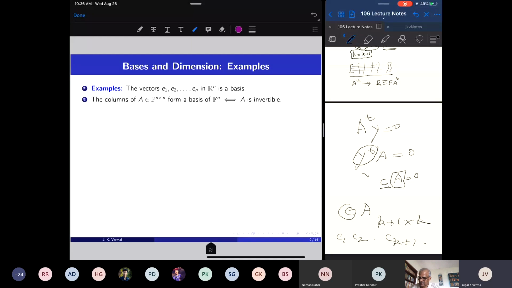Now let's see the column vectors of an n by n matrix. Take an n by n matrix A which has coefficients from F. Then the columns form a basis of Fn if and only if A is invertible.